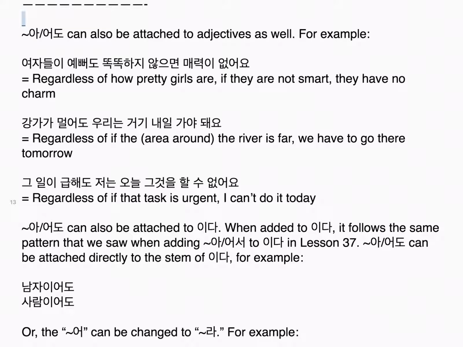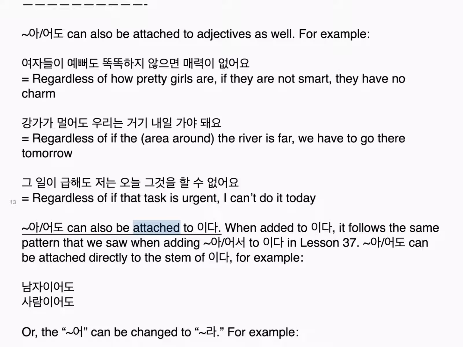~어도 can also be attached to adjectives as well. For example, 여자들이 예뻐도 똑똑하지 않으면 매력이 없어요. Regardless of how pretty girls are, if they are not smart, they have no charm. 강가가 멀어도 우리는 거기 내일 가야 돼요. Regardless of if the area around the river is far, we have to go there tomorrow. 그 일이 급해도 저는 오늘 그것을 할 수 없어요. Regardless of if that task is urgent, I can't do it today.